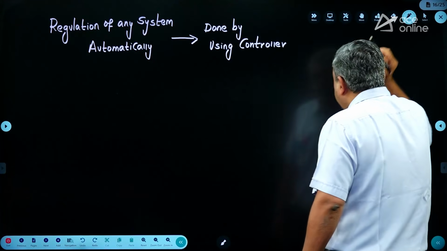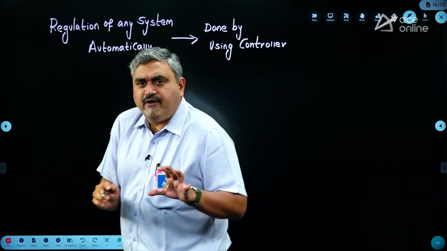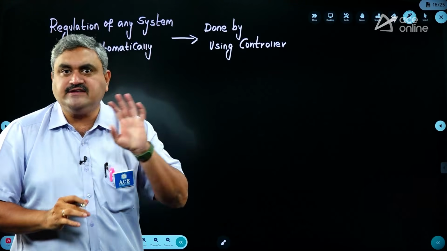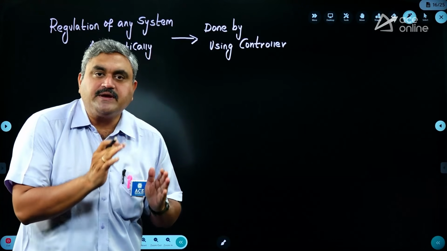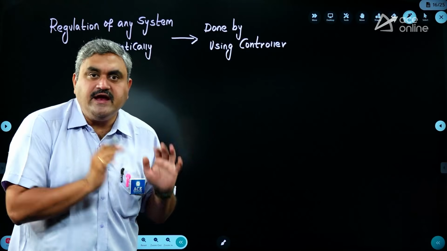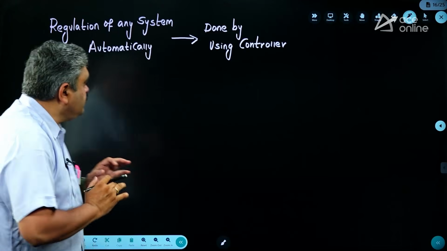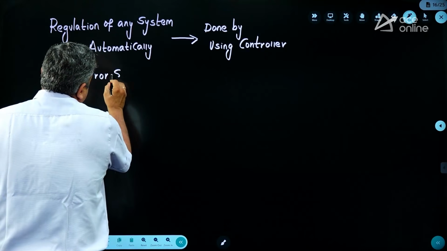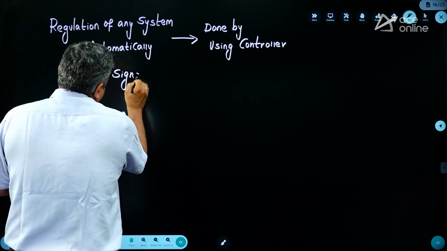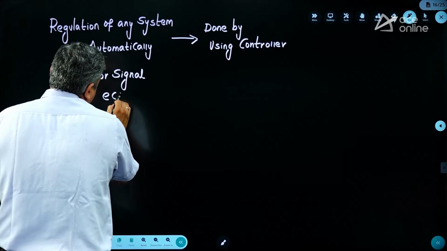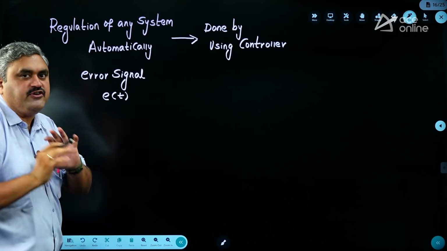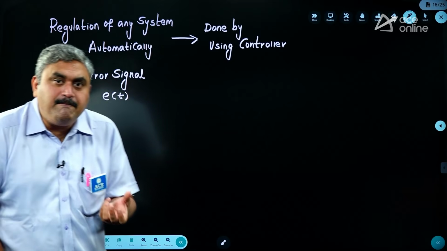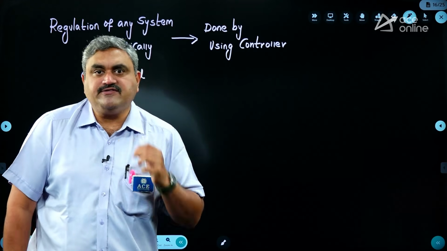So, whenever you are designing any system, what is the final important point that we will consider? We will consider the error signal. What is your actual expected output and what is happening in real time? The difference between these two is what we call the error signal, which we generally call E of t, because it is a function of time and will keep on changing. So, when you take the error signal, you have to have complete regulation on this error signal.